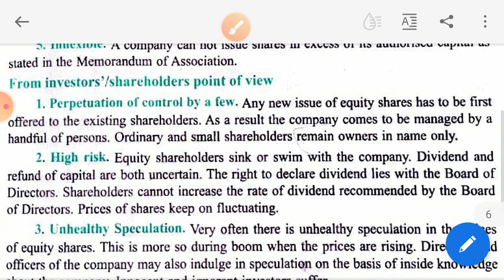Then the second point is high risk. High risk is, as I just told you, the investment may increase multifold. At the same time, the investment may fall multifold. Like now recession is going on, in the entire world, people's investments got stuck, because companies will not be able to pay the banks and other financial institutions for the loan.